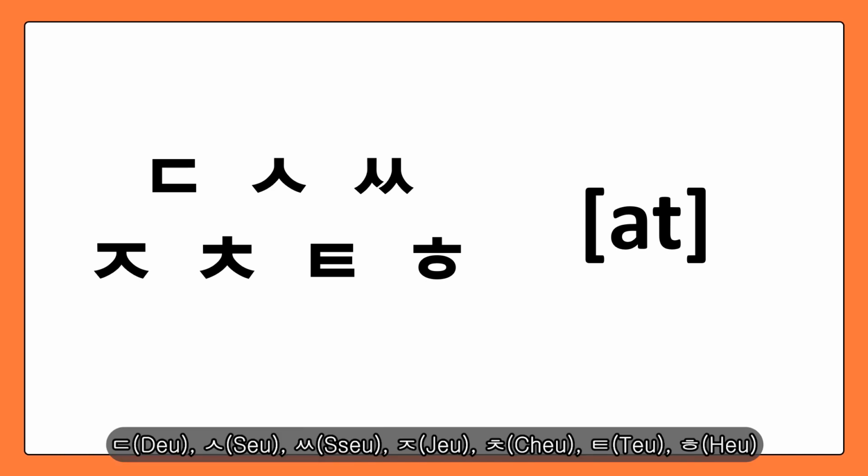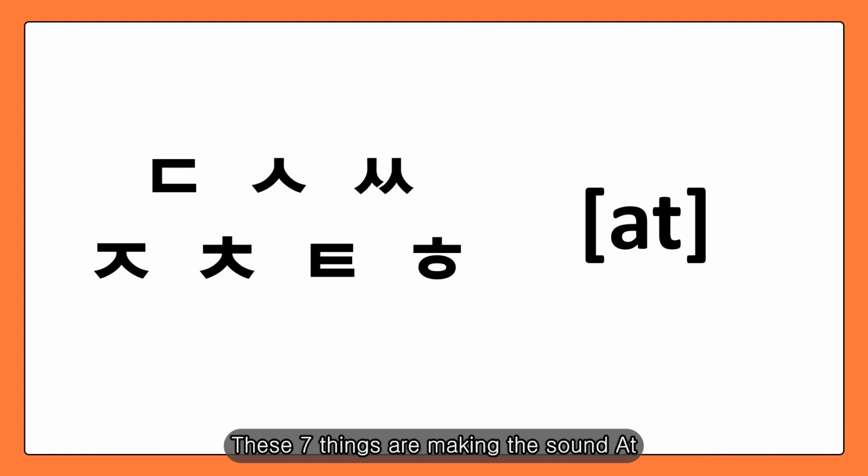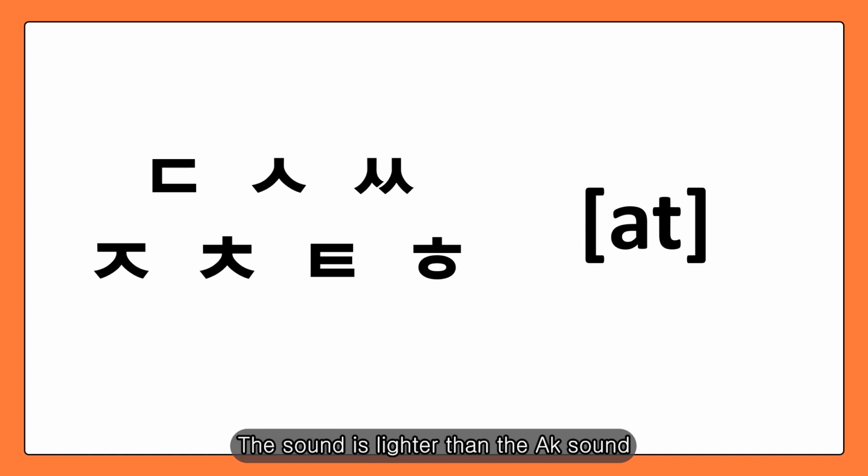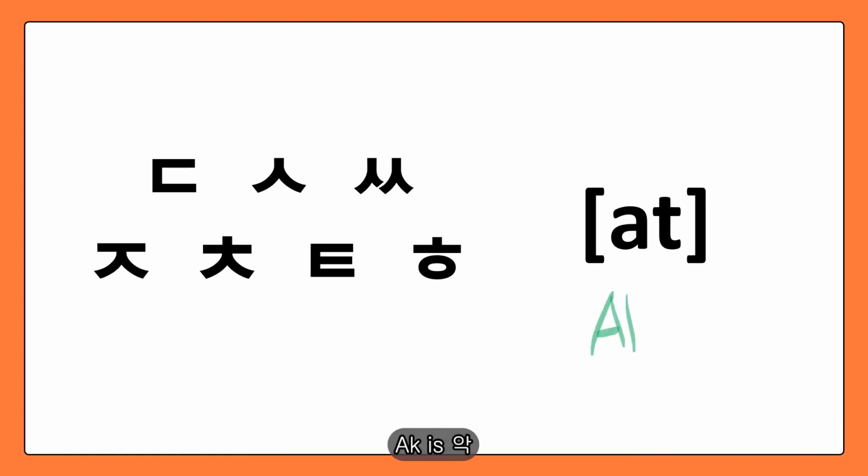ㄷ, ㅅ, ㅈ, ㅊ, ㅌ, ㅎ. These 7 things are making the sound AT when used as a final consonant. Let's try it. At. The sound is lighter than the AK sound. AK, AT. It's lighter. At.